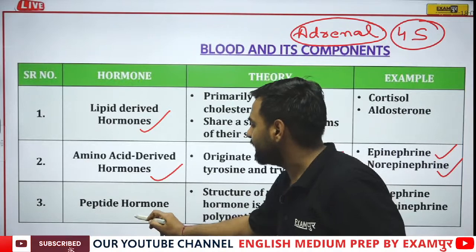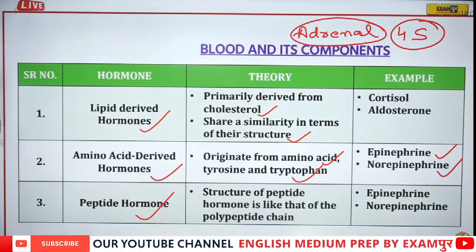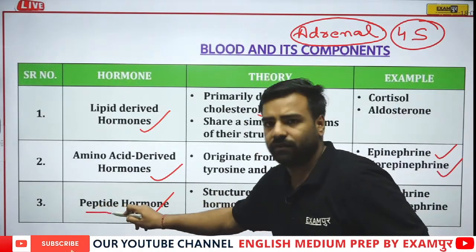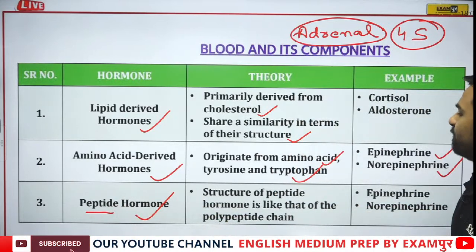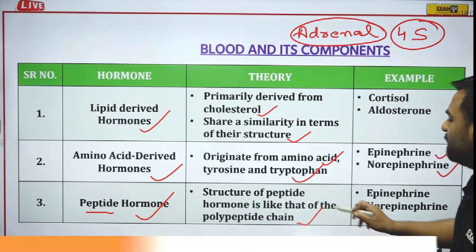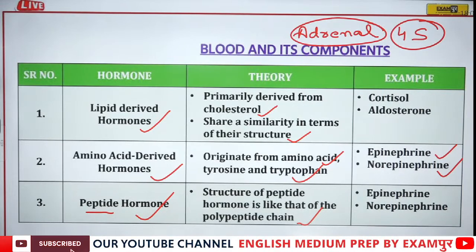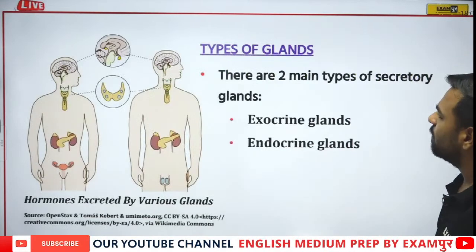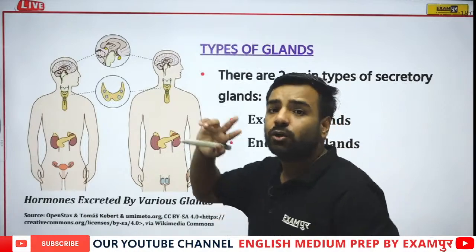Then there's a third category, peptide hormones, which actually derive their name from the peptide itself. That is, the structure of a peptide hormone is like that of a polypeptide chain. Example can be again the same. Now if I talk about types of glands, there are two main types of glands.